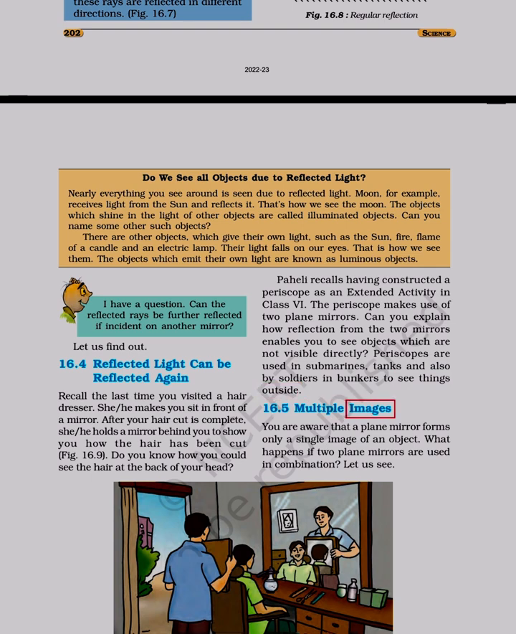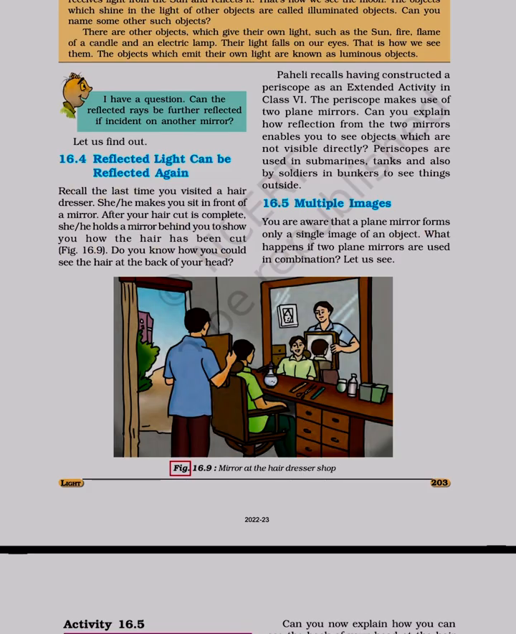16.5. Multiple images. You are aware that a plane mirror forms only a single image of an object. What happens if two plane mirrors are used in combination? Let us see. Figure 16.9. Mirror at the hairdresser shop.